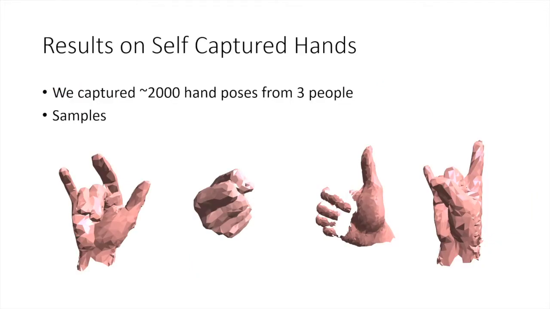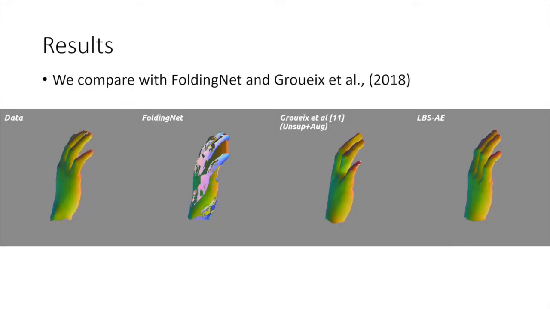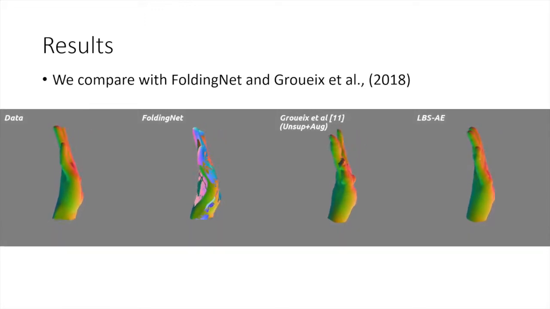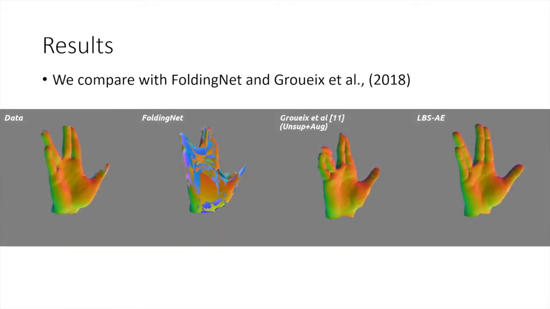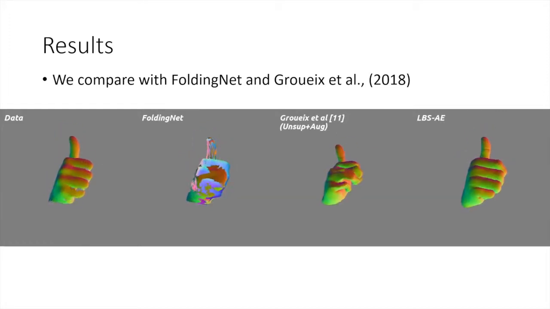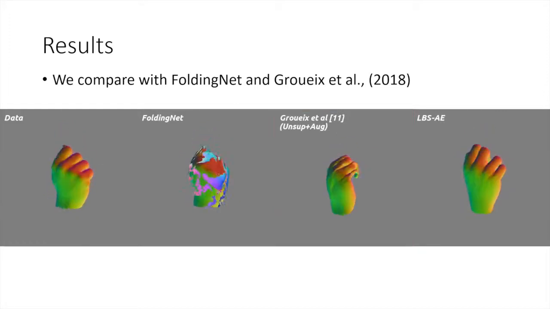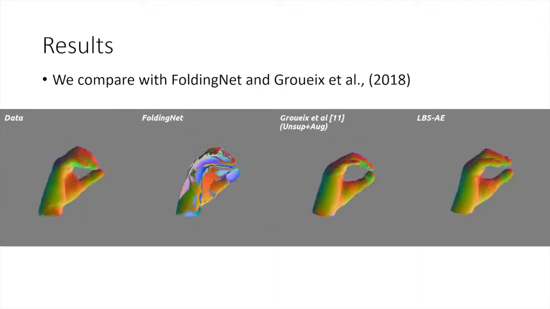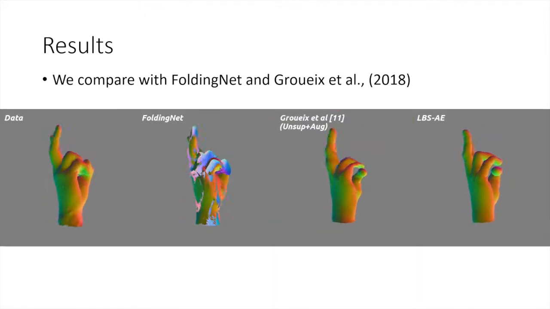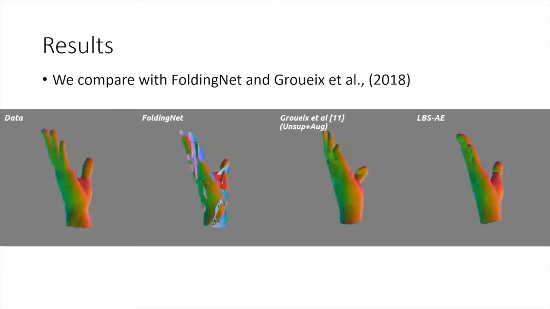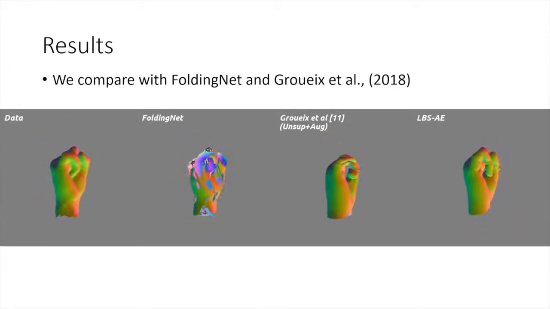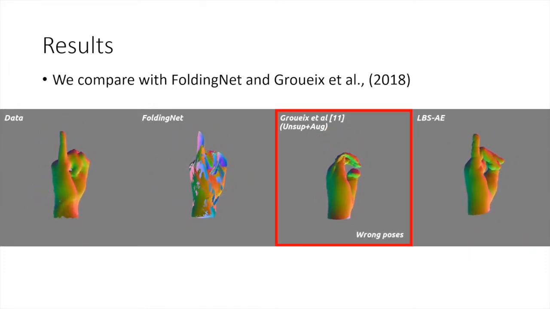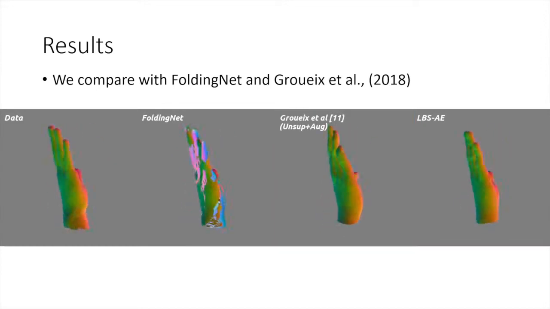Here are some results from hand data. A FoldingNet style approach obtains good reconstructions, but the topology is not correct and does not provide pose estimates. The 3D-CODED approach uses the right topology but struggles due to bad correspondences in the unsupervised setting. Our approach obtains good reconstructions and additionally recovers pose parameters.